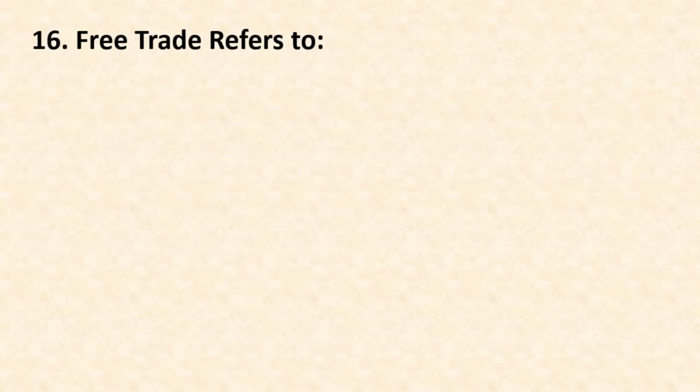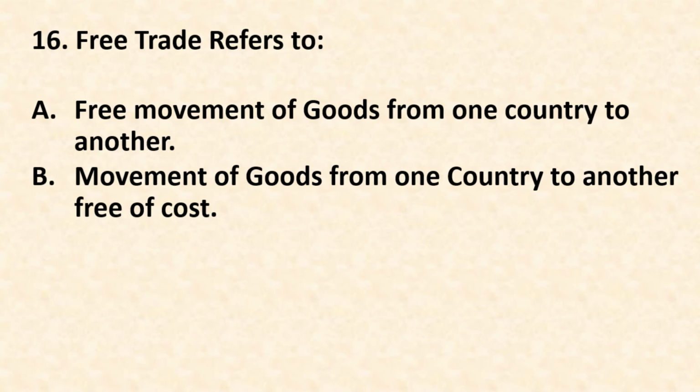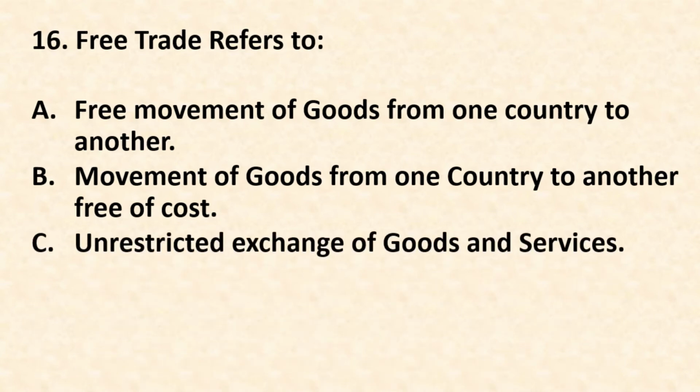Question number 16. Free trade refers to option A. Free movement of goods from one country to another. Option B. Movement of goods from one country to another free of cost. Option C. Unrestricted exchange of goods and services. Option D. None of these. The correct answer is unrestricted exchange of goods and services.